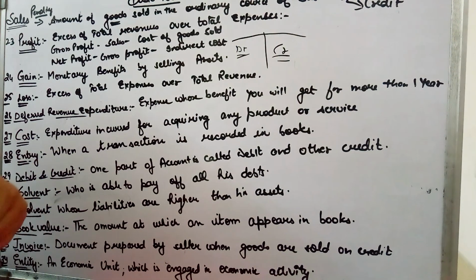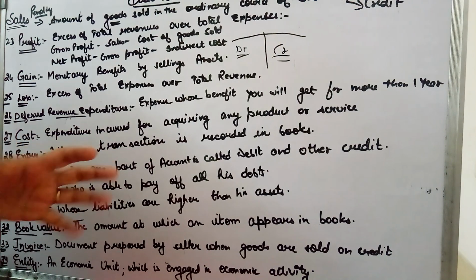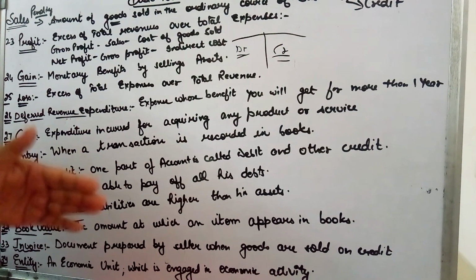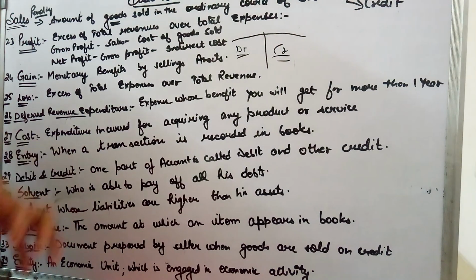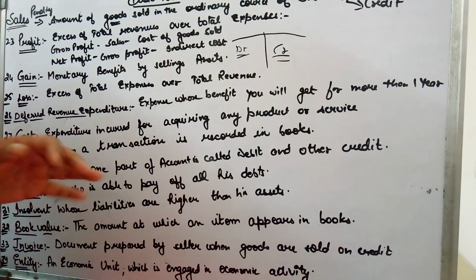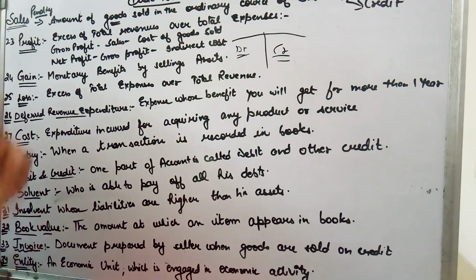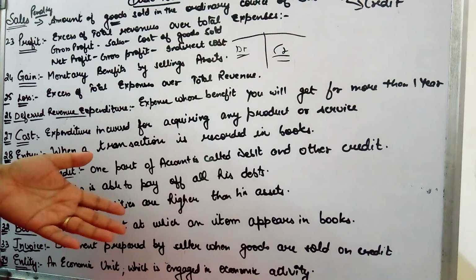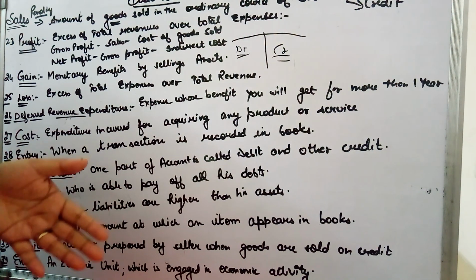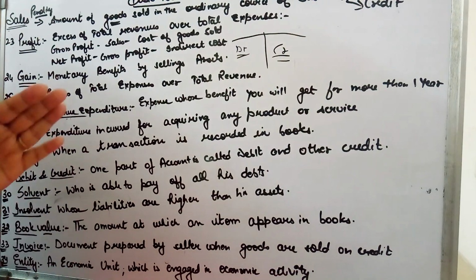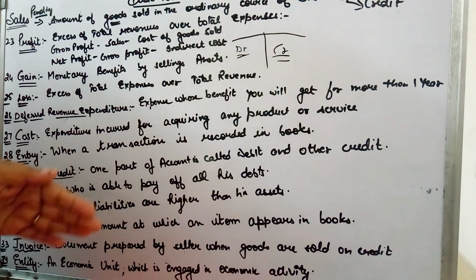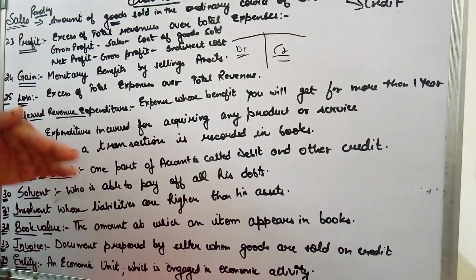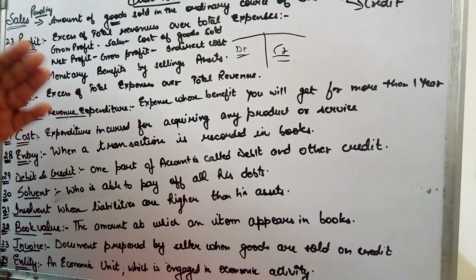Say for example, we have purchased a building for 5 lakh, and this is the cost that we have incurred for purchasing the building. So the building will be recorded in our books at rupees 5 lakh, and that will be the book value of the building. But over the years, the market value of the building may increase or it may decrease. It may happen that your building is now worth rupees 20 lakh, but it will be recorded at 5 lakh in your books because that is the book value, the value at which your figures are appearing in your books of accounts.